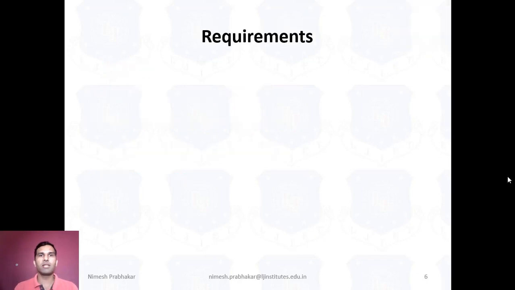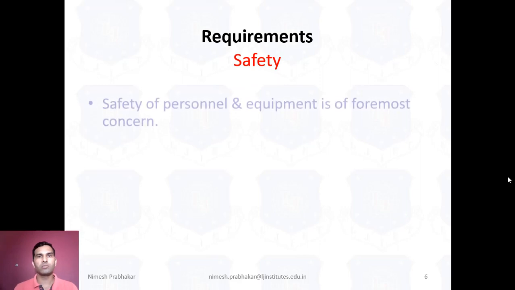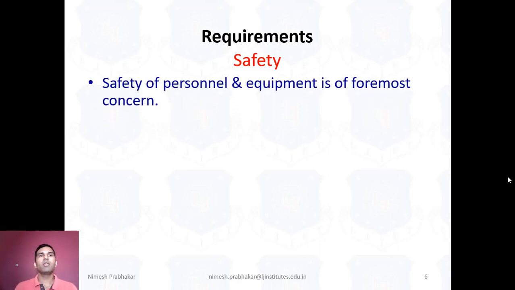The first requirement is safety. Safety of personnel and equipment is of foremost concern. In any plant, like a chemical plant, the person's safety is the foremost concern, and the equipment safety is also a foremost concern.